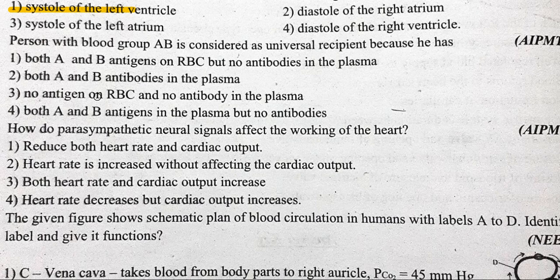So yes, a person with blood group AB is considered a universal recipient because he has both A and B antigens on RBCs but no antibodies in the plasma. So option 1.